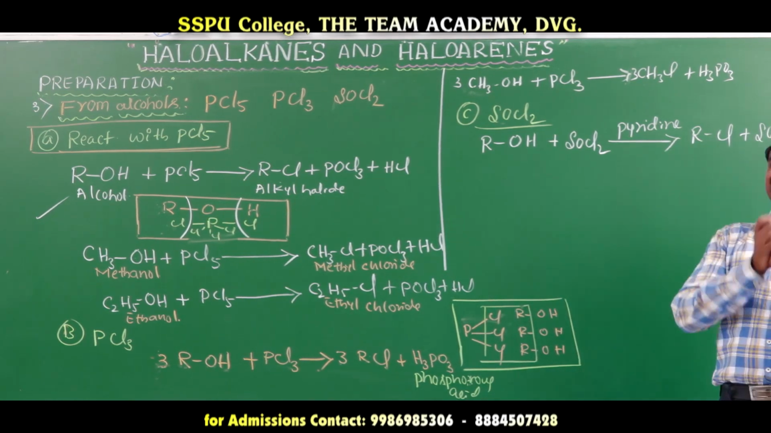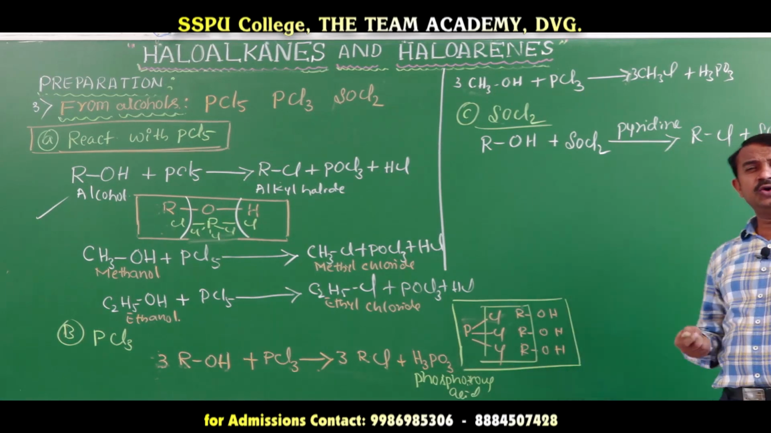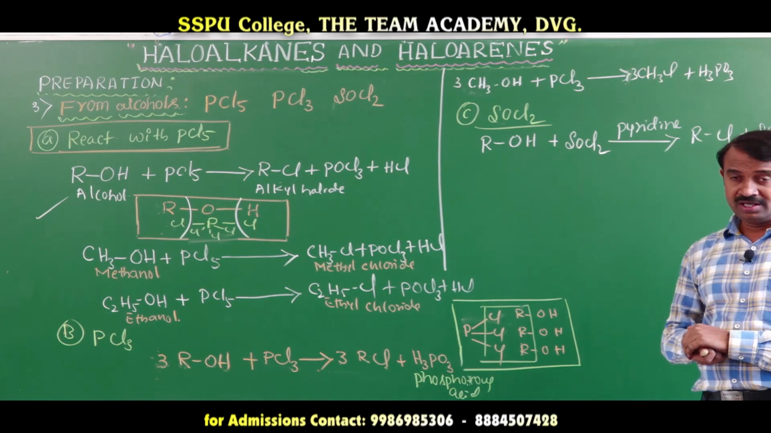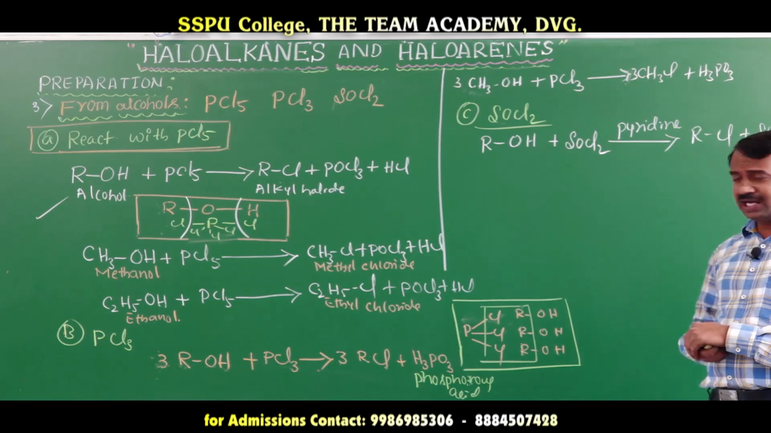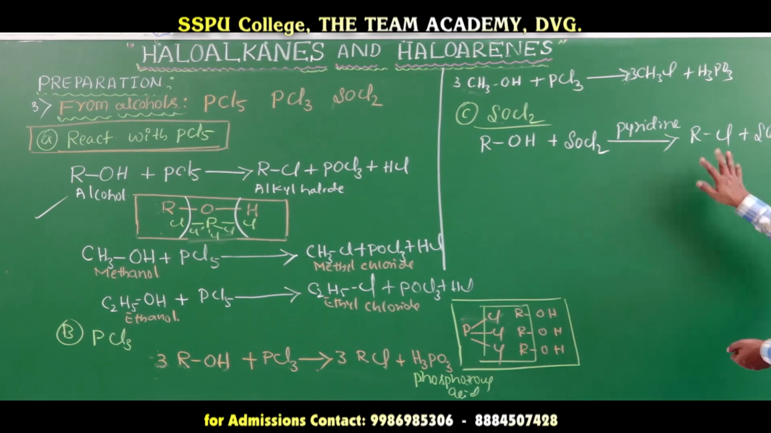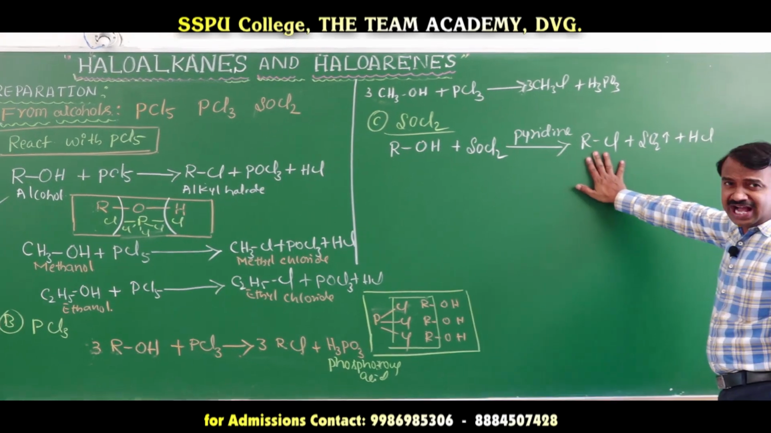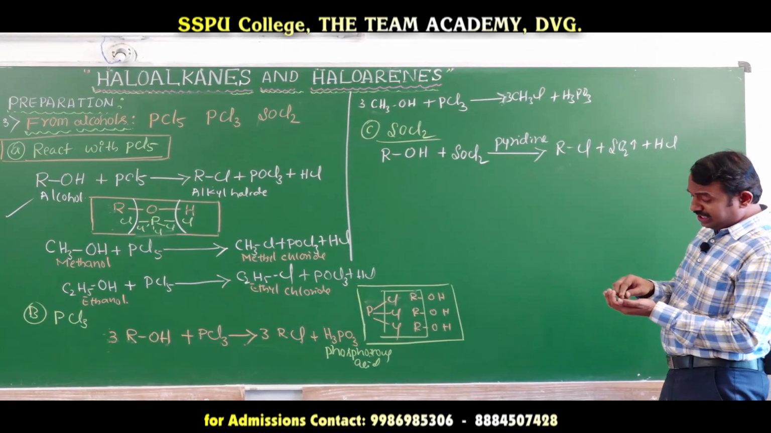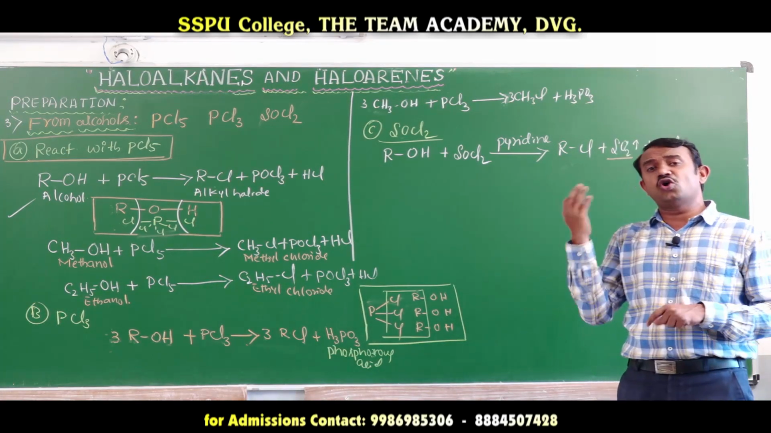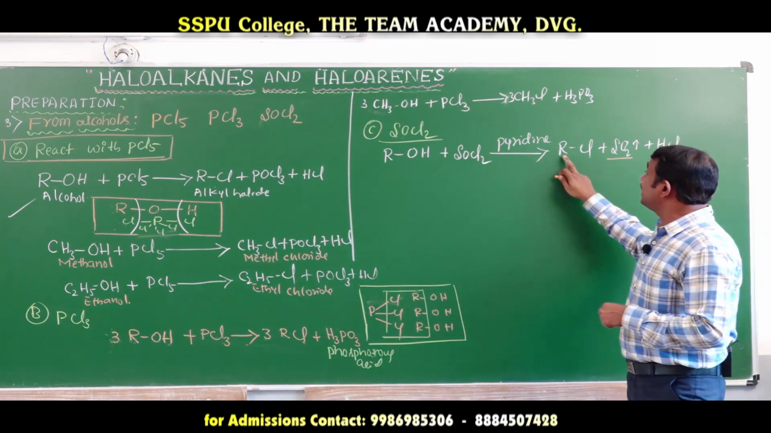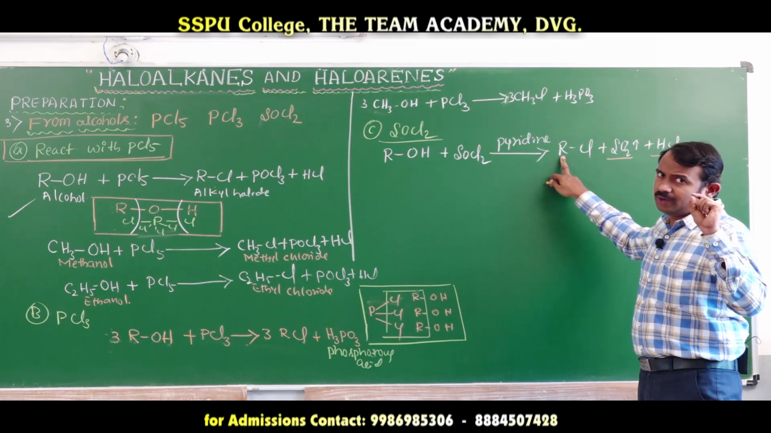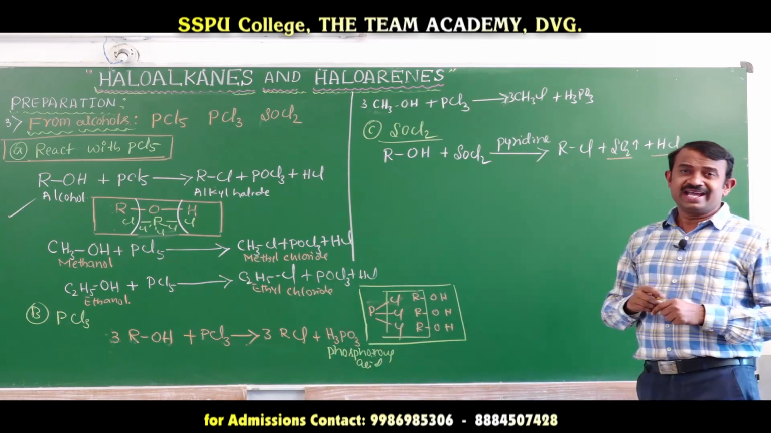This is a neat reaction and you will get a pure product compared to phosphorus trichloride and phosphorus pentachloride. In phosphorus trichloride and phosphorus pentachloride you will get phosphorus oxychloride and phosphorus acid, but here, when alcohol reacts with thionyl chloride, both sulfur dioxide and hydrochloric acid are gaseous, they will evaporate, and you will get a pure product without byproduct. The byproducts are gaseous.